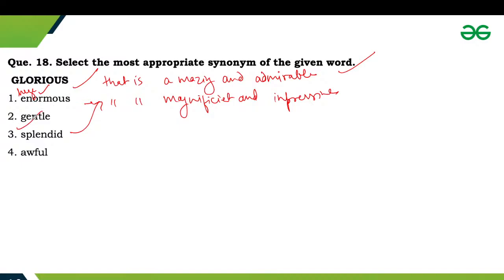Awful refers to something that is really bad or disgusting. So third will be the correct answer, that is splendid.